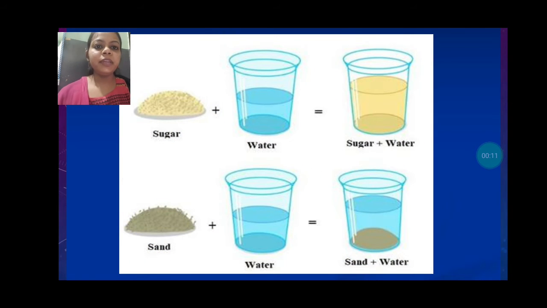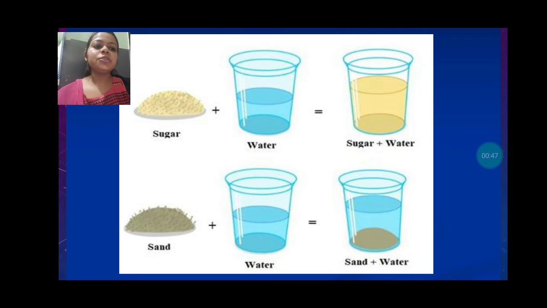In the previous video we had discussed that sugar is getting dissolved into the water, and we are getting a sugar solution. But the second thing, just take the sand, which you can take from the garden or anywhere. If you are adding that sand in the water, you will not get any solution. Why? Because sand is not mixing with the water. After some time it will settle down in the bottom of the container. We cannot say sand is getting dissolved. Why? Because it is not mixing into the water.